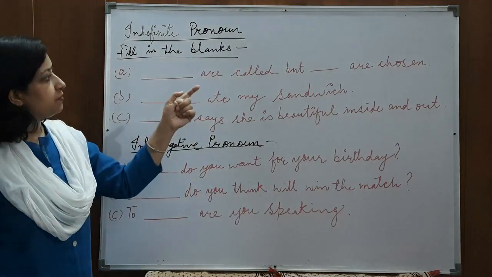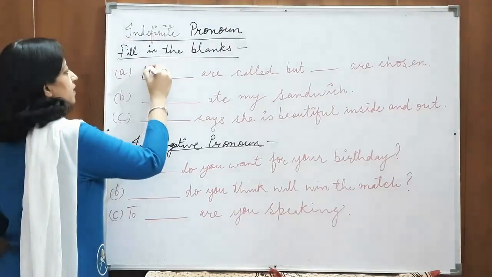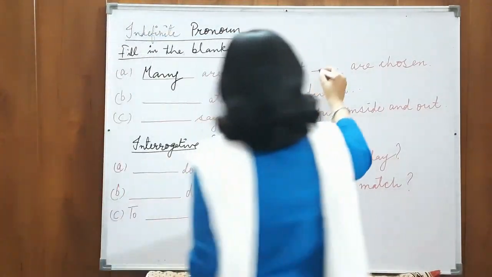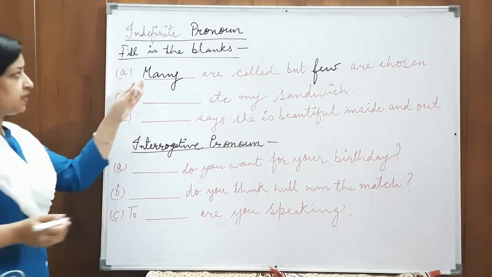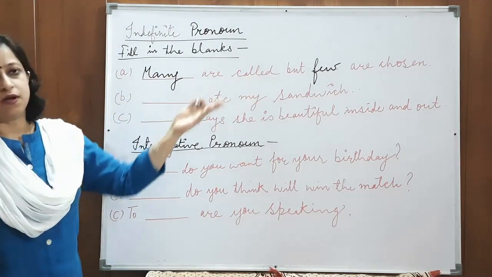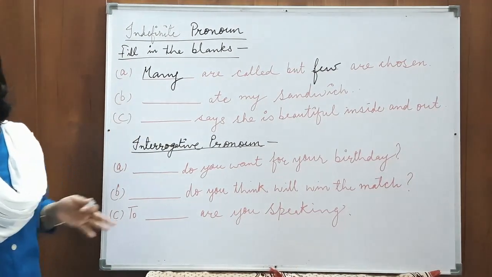Dash are called, but dash are chosen. Suppose I write, many are called, but few are chosen. Many is used in a general way. Few again is used in a general way. Dash ate my sandwich.